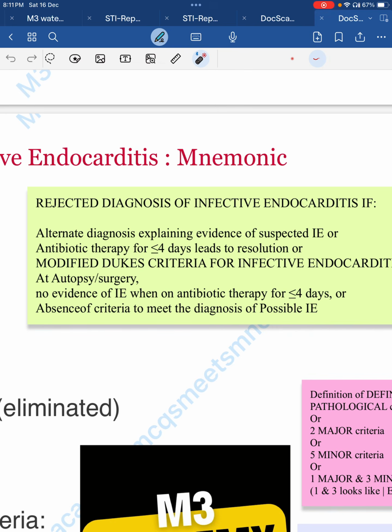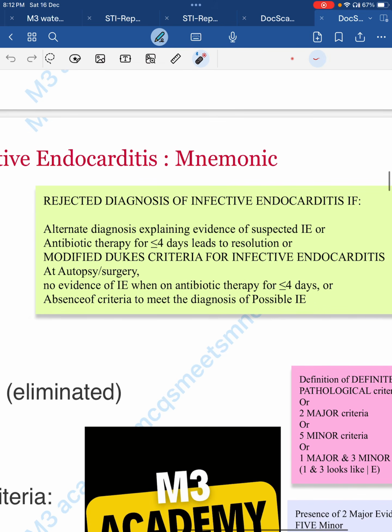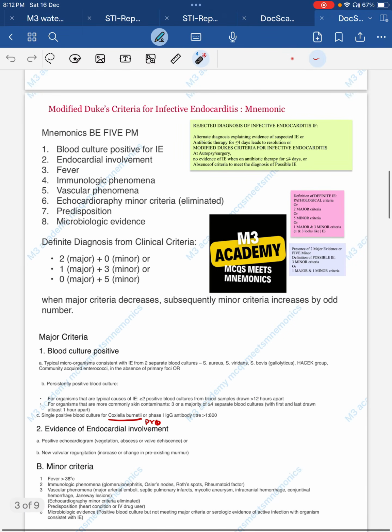And if the patient is on antibiotic therapy for less than 4 days and it leads to resolution, then also you can exclude infective endocarditis. And there is no evidence of infective endocarditis on antibiotics for less than 4 days. So in this way, we can remember the Duke's criteria.